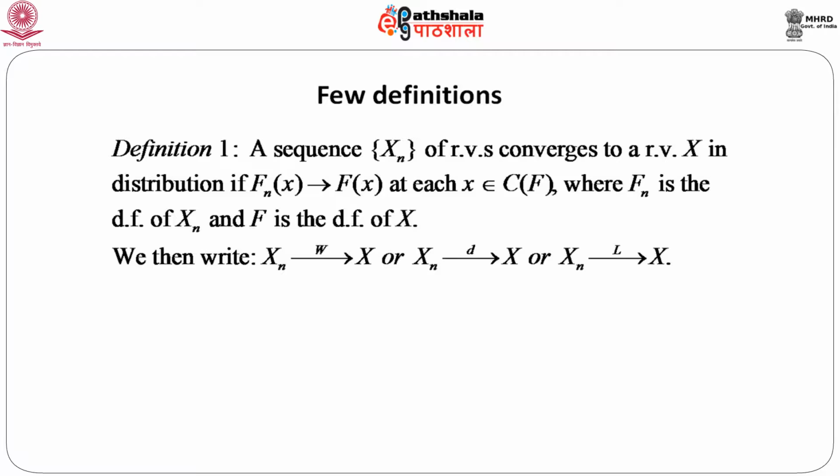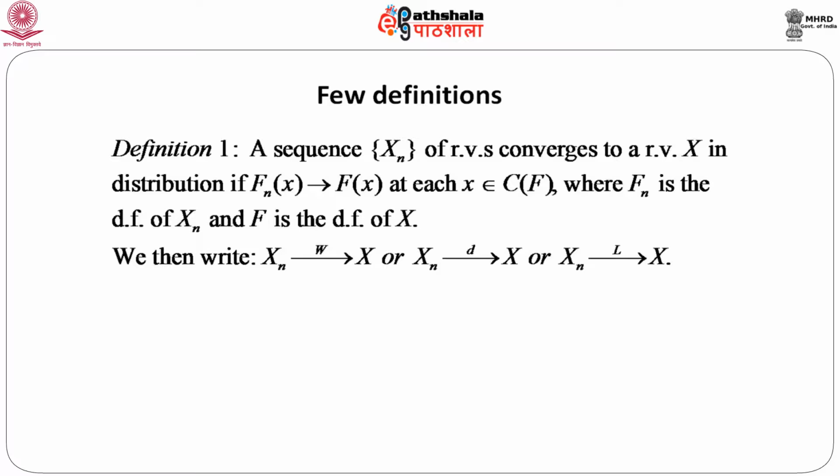Now, F n is the sequence of distribution functions corresponding to this sequence of random variables X n, and F is the distribution function corresponding to the random variable X to which this converges.